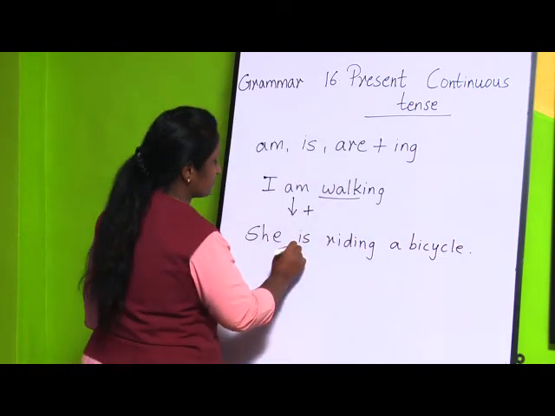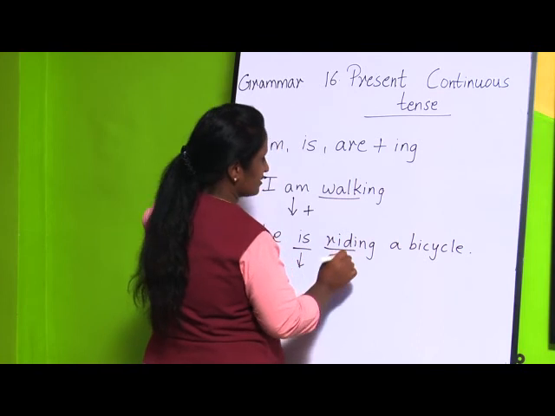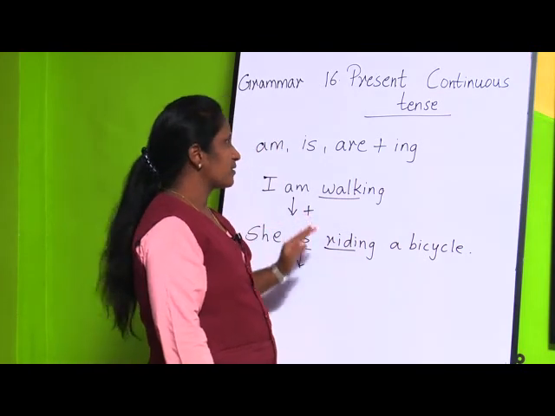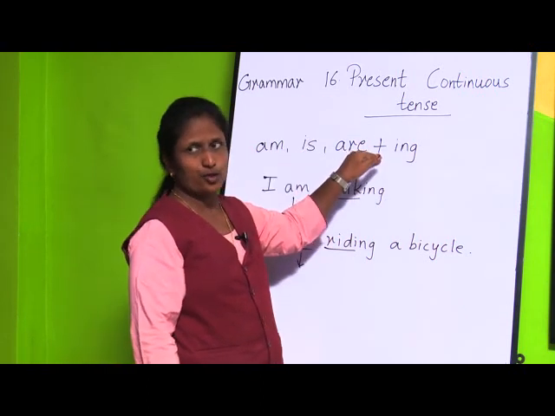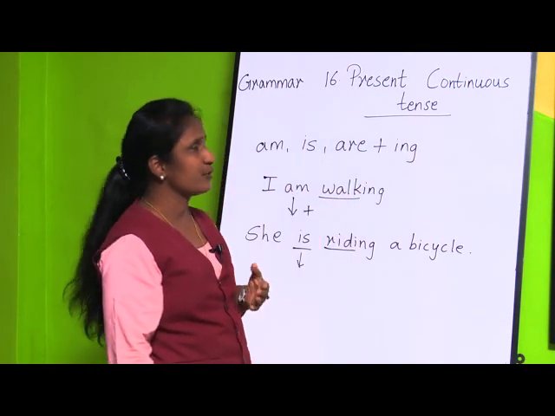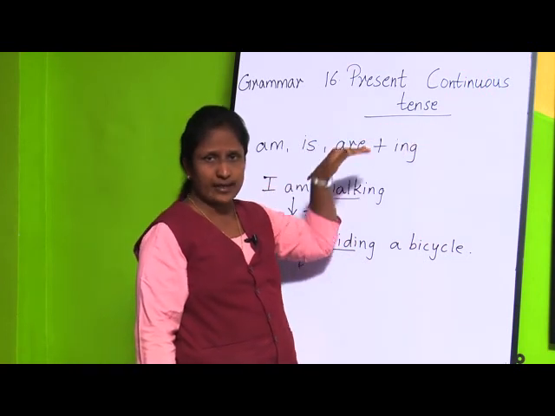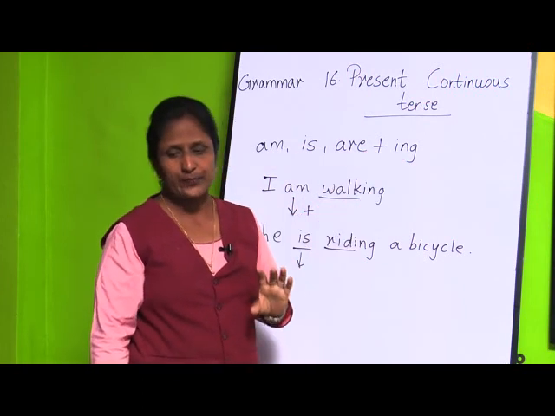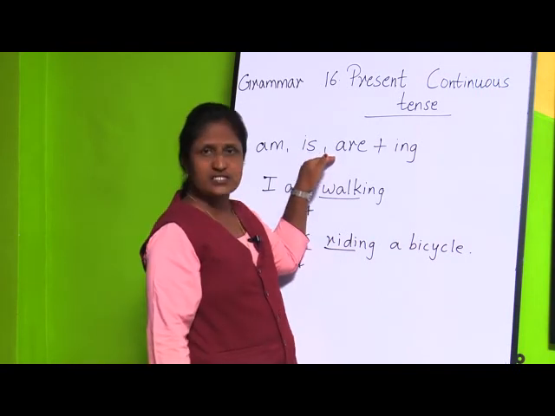Now is the verb, ride plus ing. The other verb is what? Ride plus ing. So in this way you are going to form present continuous tense. You are going to add ing to the verb to tell the present continuous tense, or if you want to tell about the present state of the action or of the verb, we are going to add ing to the verb. So I hope children have understood. So this is the first case we can see.